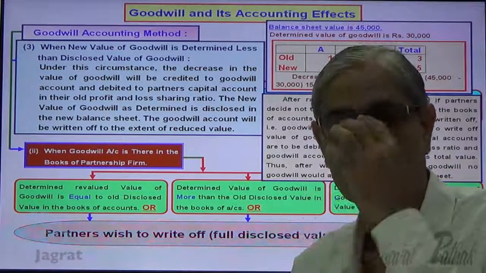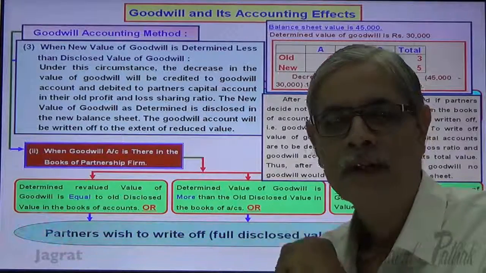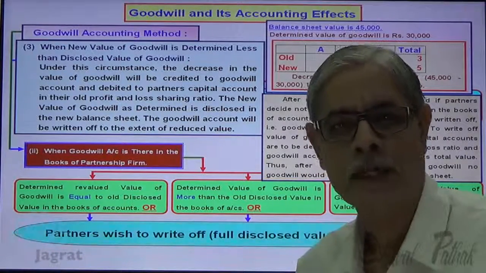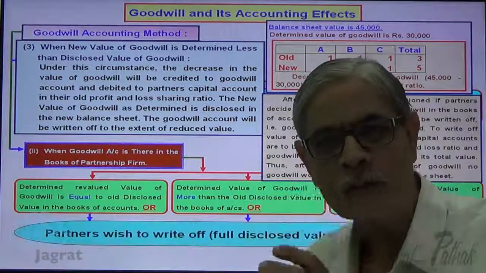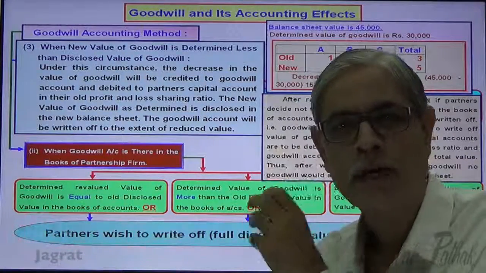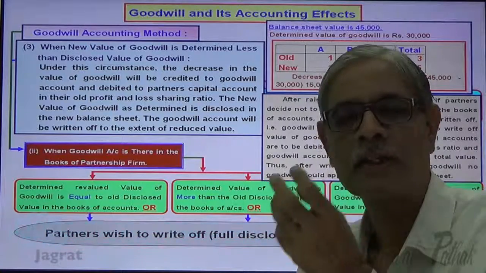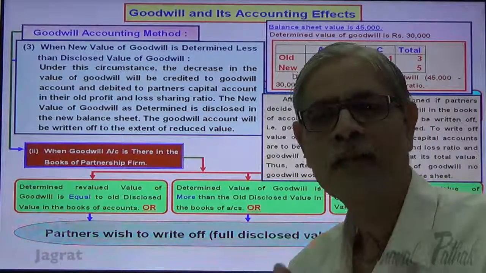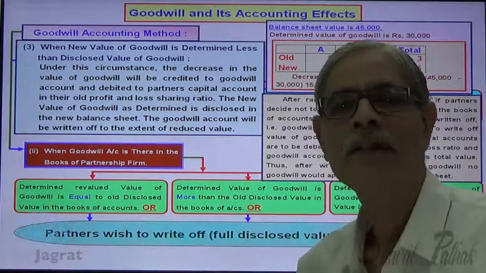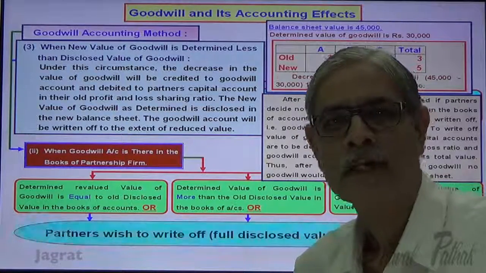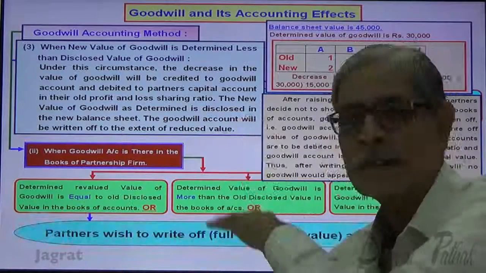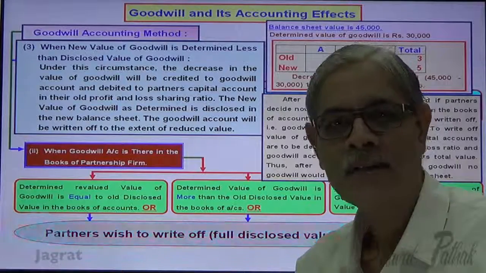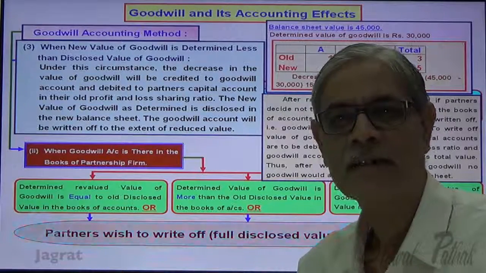We shall understand in detail the goodwill accounting even in the chapter of admission of a partner, which is also a reconstitution of a partnership firm. And we shall also learn the goodwill accounting and its effect in the instance of retirement or death of a partner, which is also considered to be a reconstruction of a partnership firm. But that will be considered in the next chapters, number 5 and 6. So this much is sufficient for today for goodwill accounting and its effect. I think that you have followed all these things. Thanks to all.